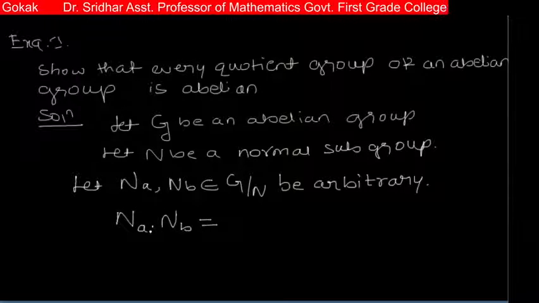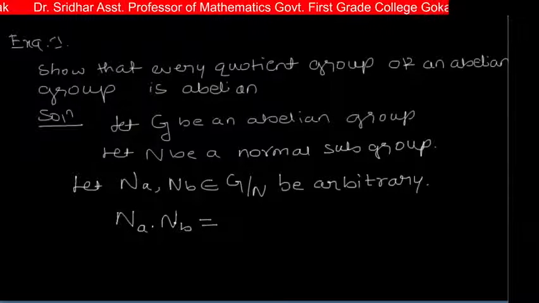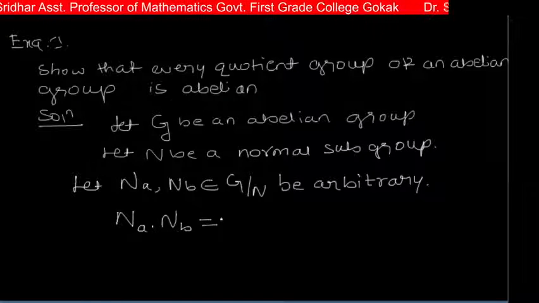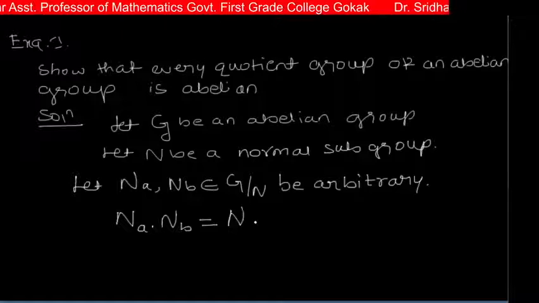Consider Na into Nb. Now by the theorem that the product of any two left cosets is again a left coset, this is Nab.